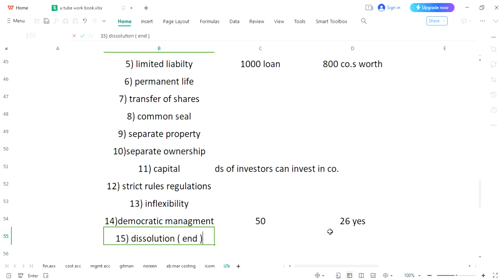Under a partnership business, if all the partners agree to end the business, they can. But please understand, this artificial person is not allowed to dissolve the business at its own will. There are separate rules and regulations. Dissolution is not easy, and they will have to follow all the laws related to dissolution, and then they can dissolve the business. So this is a brief introduction of the company.